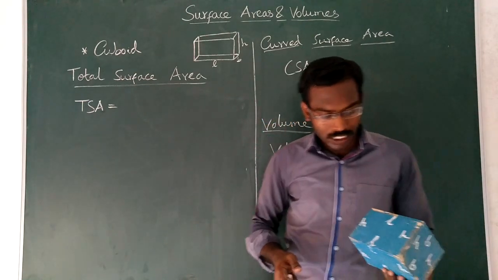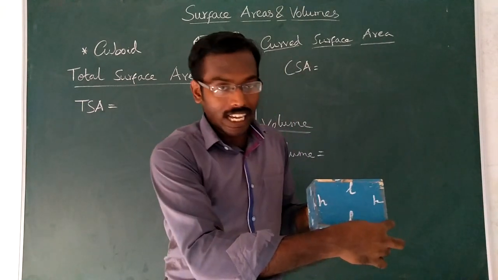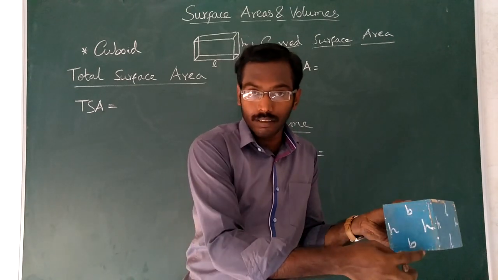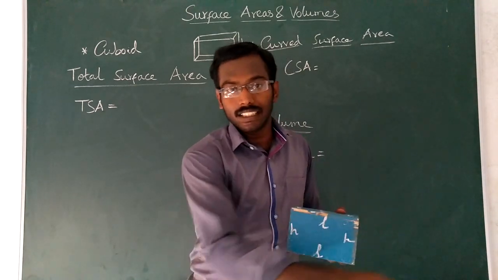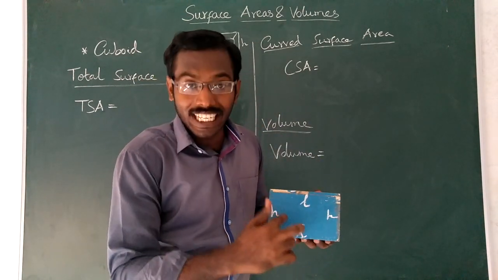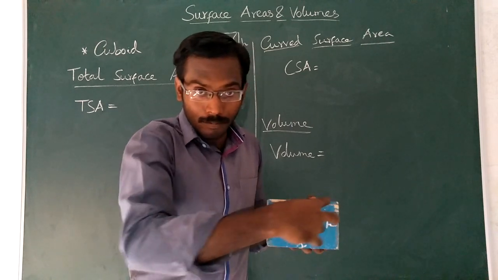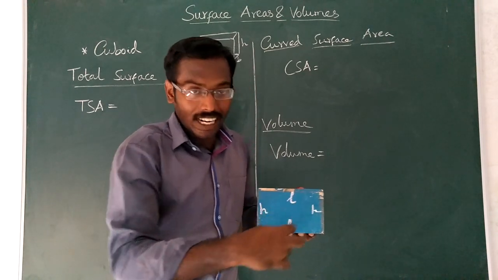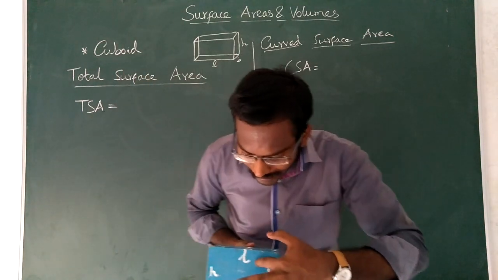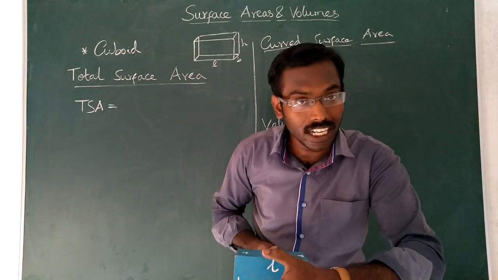How? You see here, this is length, this is height, and this is breadth. So this rectangle contains 2 dimensions, length and height. The front rectangle contains length and height. The back rectangle also contains length and height. Understood or not?